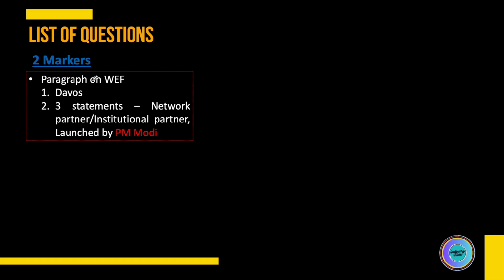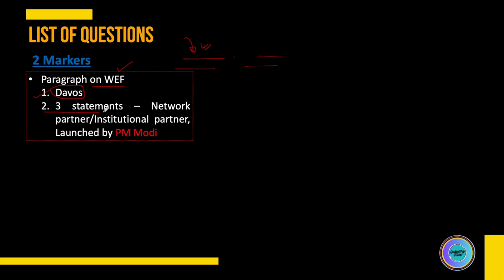So let's start the 2 markers questions. The first paragraph was related to the annual meeting of the World Economic Forum. In this paragraph, they gave a context about this meeting, and then they said that this meeting was held in dash, and then the sentence continued. So the first question was, what would be a suitable answer for this blank? The answer was that the conference is held in Davos. But I knew this fact regardless of the coaching material contents, so I answered this on the basis of my pre-existing knowledge base.